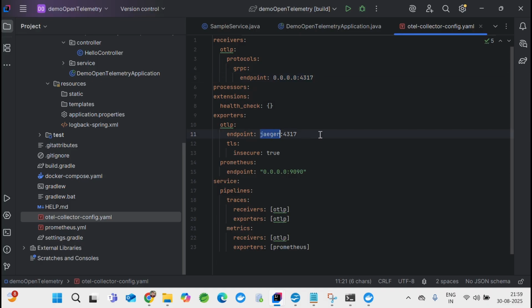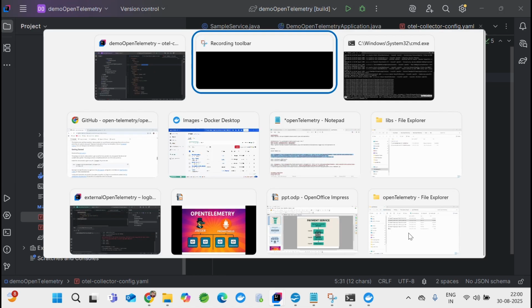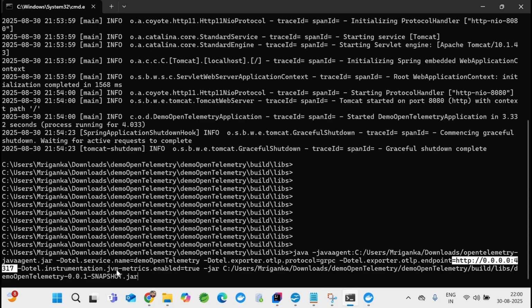This is one of my exporters, which will take the traceId and spanIds. Just make sure that you have this address. You cannot give localhost and all these things, because it's running on Docker, right? So make sure you don't make that mistake, because I did that. It took a little time to fix.